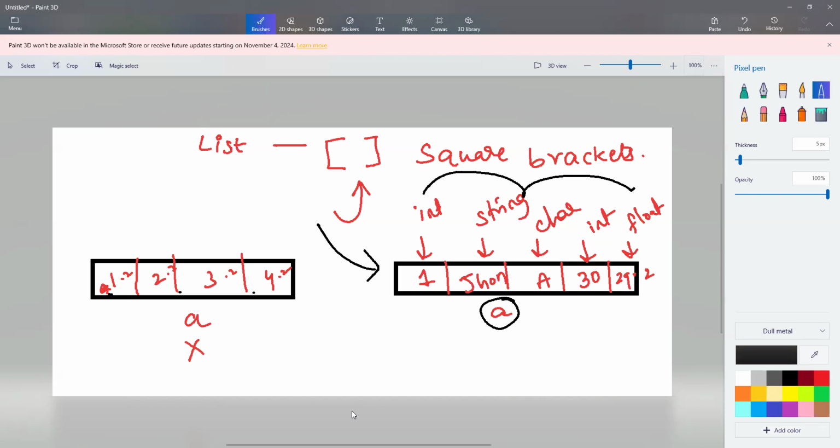So again, I'm repeating the step. List is a built-in mutable data type in Python that allows storing multiple items in a single variable. It can hold elements of different data types such as integer, string, character, float, and so on. And even other list items it can store.